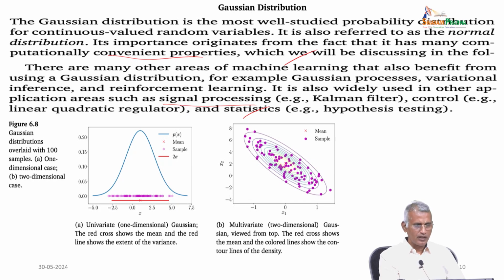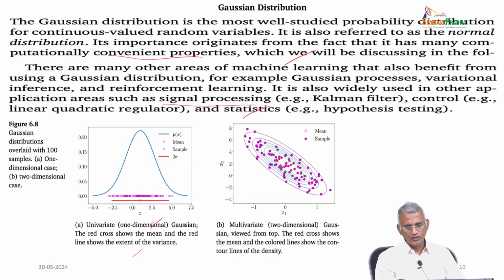And one more example: a Gaussian distribution with 100 samples, first univariate. The first picture shows a univariate Gaussian, where the red cross shows the mean and the red line shows the extent of the variance. Correspondingly we have a multivariate Gaussian.